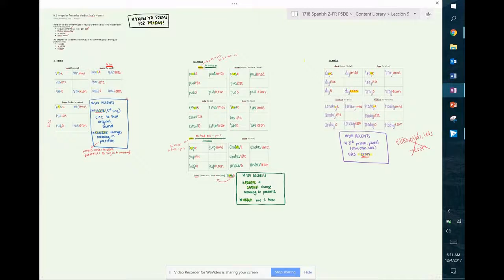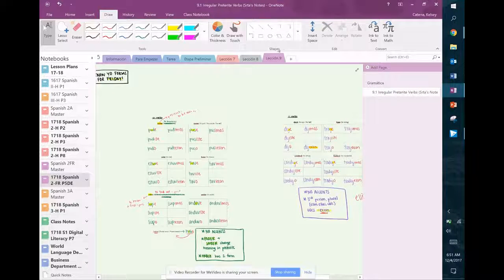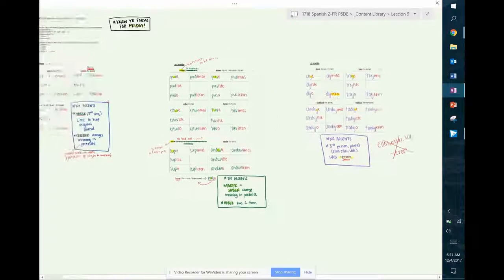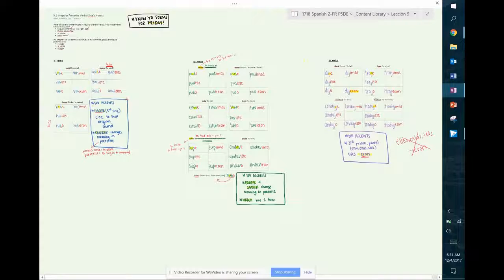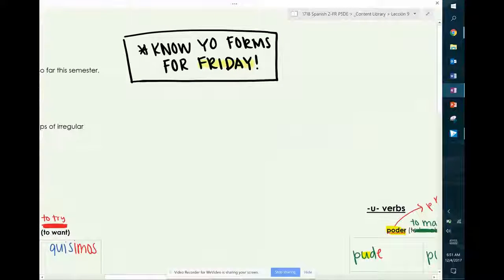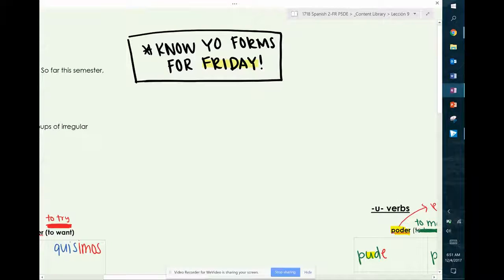You have this page of notes in your notebook in OneNote. You'll see right now I'm in the content library under Lección 9, Gramática 9.1 Irregular Preterite Verbs. I did push this out to you so you have access to this page. So it is in your notebook in the Lección 9 tab. Like I said, these are all very, very irregular verbs. So what you need to do, you need to focus on the yo forms, not for Friday. Boop, not for Friday. For Thursday.